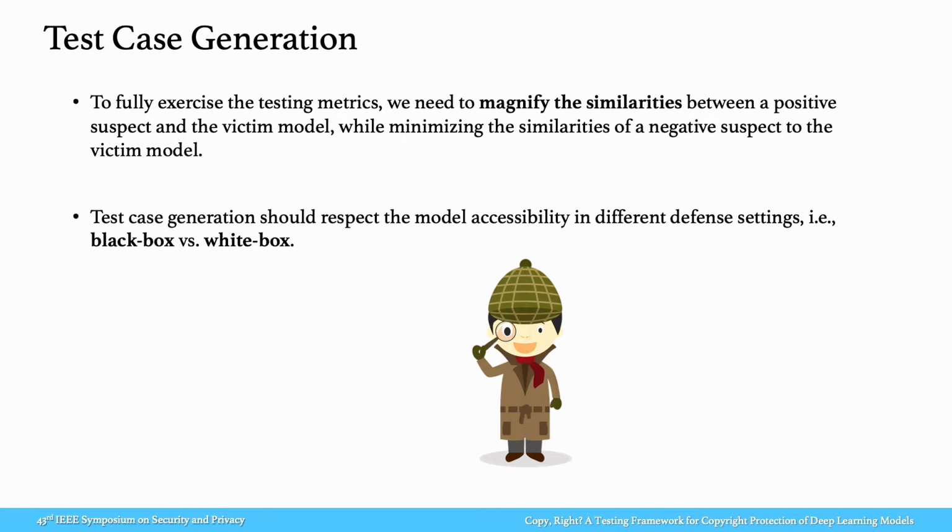To fully exercise the testing metrics defined above, we need to magnify the similarities between a positive suspect and the victim model, while minimizing the similarities of a negative suspect to the victim model. In DeepJudge, this is achieved by smart test case generation methods. Meanwhile, test case generation should respect the model accessibility in different defense settings, black box and white box.